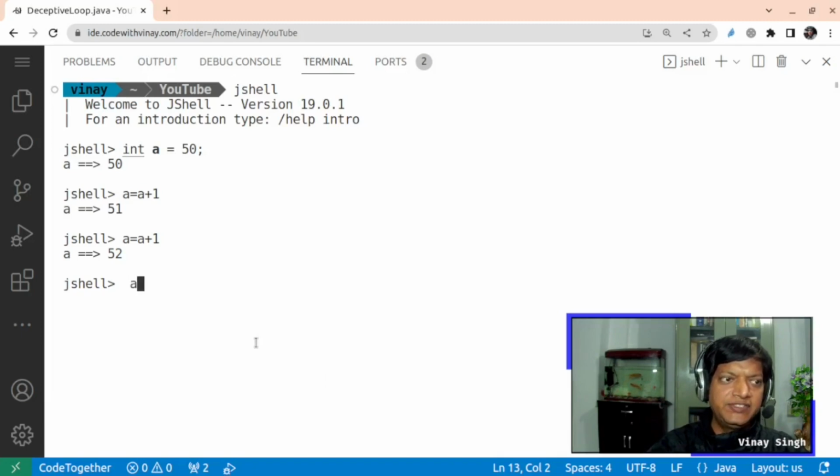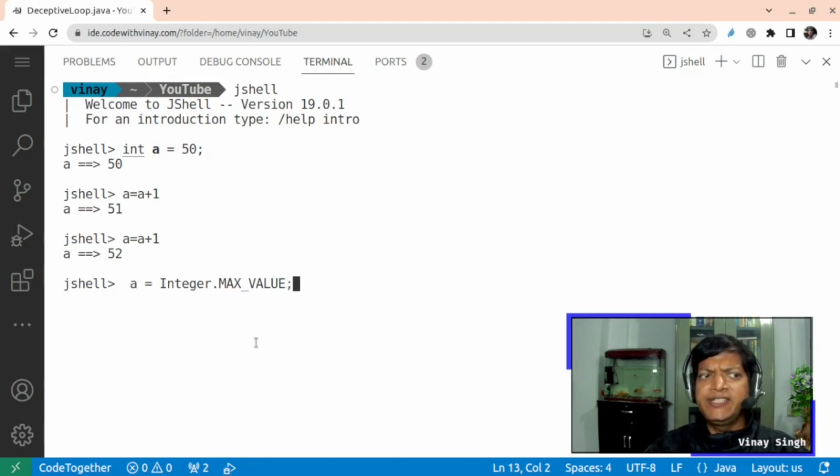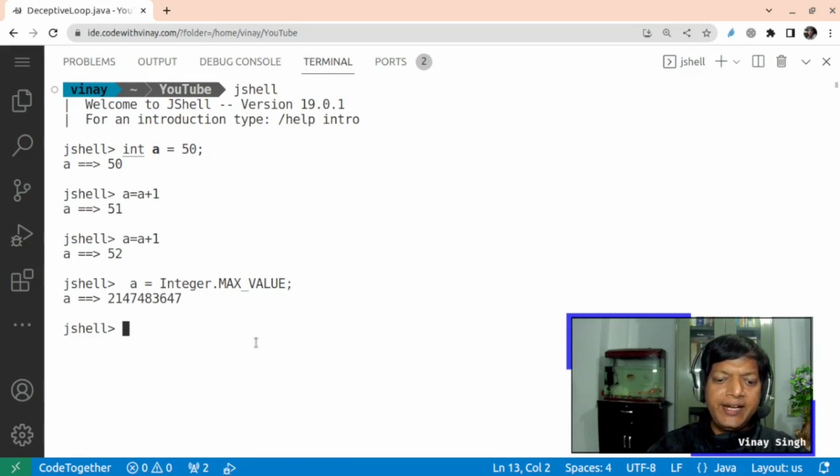So I'll say a is equal to, and instead of writing that maximum value, which is a huge value, I'll use the constant Integer.MAX_VALUE. As you can guess, Integer.MAX_VALUE stores the maximum possible value of an integer, and we are transferring that maximum value into a. So a is equal to 2147483647, which is the maximum value. And now if I try to increase this by 1, see what happens.